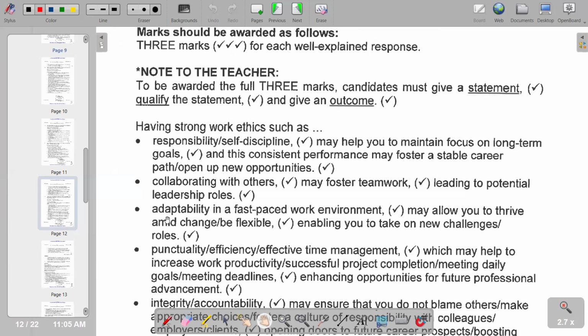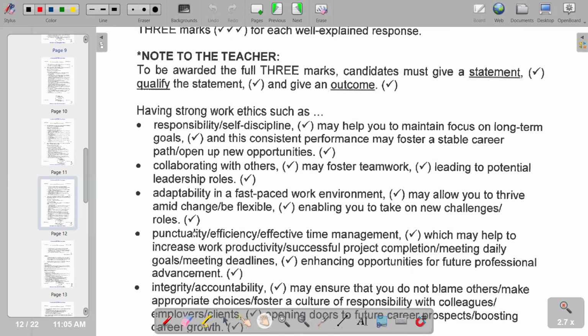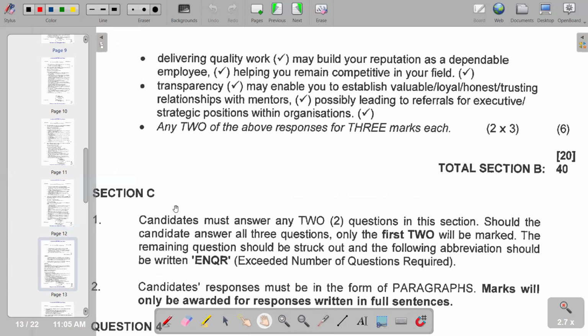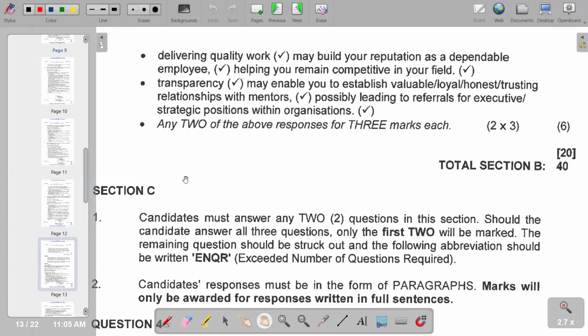So we also talk about adaptability in a fast-paced work environment. Further points we also have that are also correct. Then we have a continuation of correct points that we have. So this is the last question that we have in terms of our question 3. And of course, we need to move on to the next question, which is our question 4.